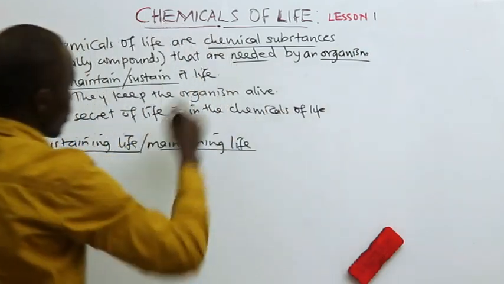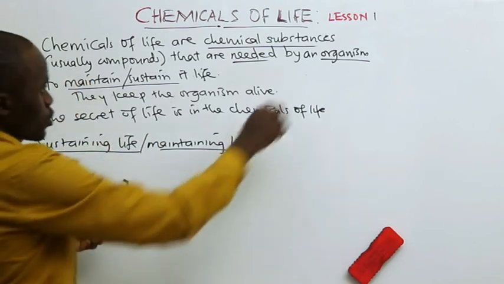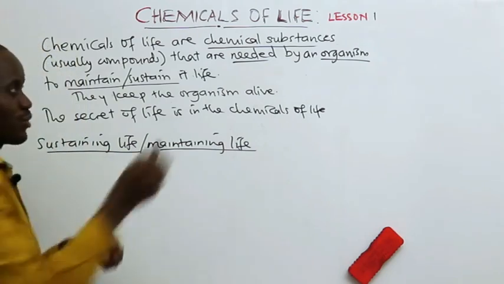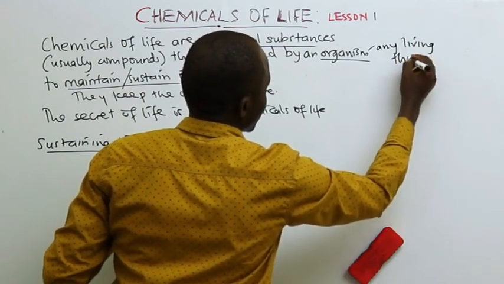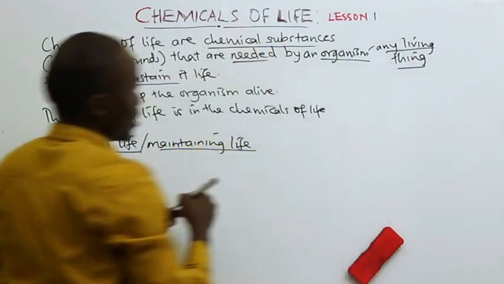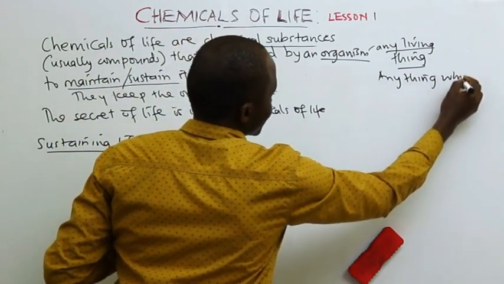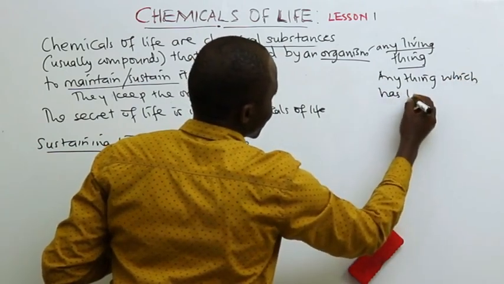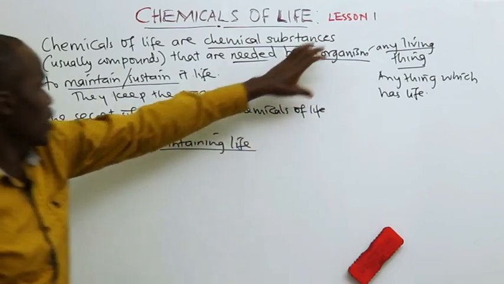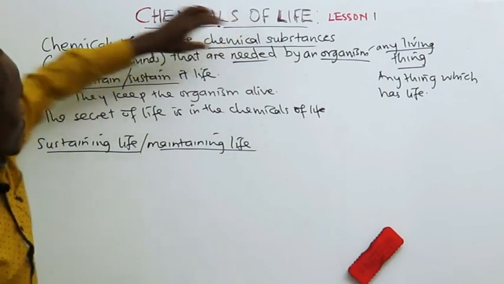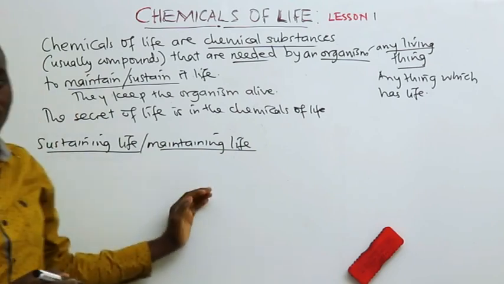So we are already aware of what chemical substances are in chemistry. Here also we are aware that an organism is any living thing. Anything which has life is an organism. Now, that organism requires these chemical substances to sustain or maintain its life. What does it mean to sustain life or to maintain life?